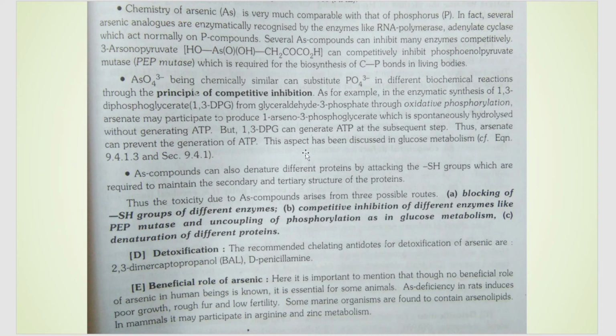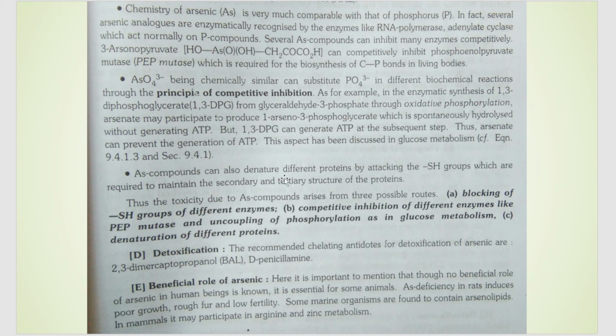Hence, enough ATP molecules are not generated, and you know ATP is very much required in photosynthesis or even in the human body, for mitochondrial activity, respiration, everything. But enough ATP is not generated because of arsenic interference. What else does arsenic do?